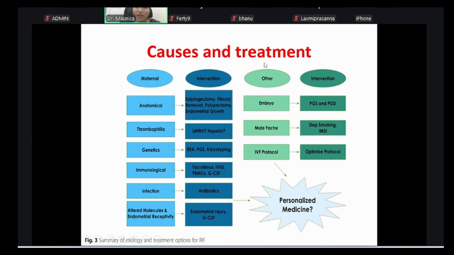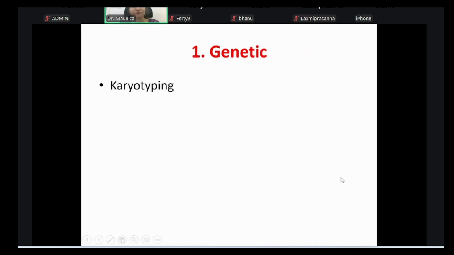Next, other factors are coming from the embryo, the male factor, and sometimes even your IVF protocol, the type of drugs that you're using, the dosage with which you are stimulating the lady. So, multiple other things also. Now, all these factors have to be rechecked if a failure in result comes. And then, for the further treatment, you have to make a personalized treatment plan for that lady to give her the maximum chance of success in the subsequent cycle.